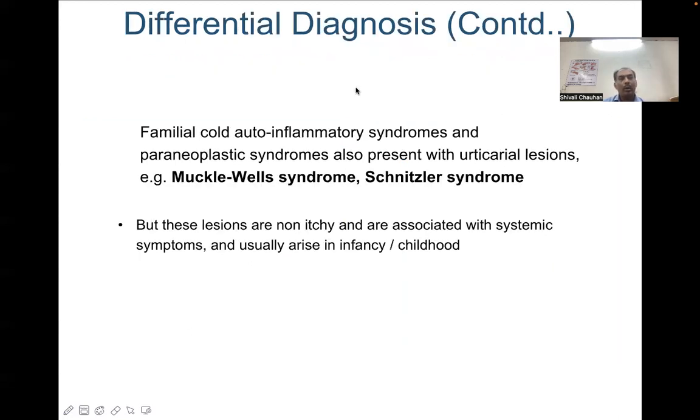Familial cold autoinflammatory syndromes and paraneoplastic syndrome also present with urticarial lesions, but these lesions are non-itchy, are associated with systemic symptoms, and usually arise in infancy and childhood. Few examples being Muckle-Wells syndrome and Schnitzler syndrome.